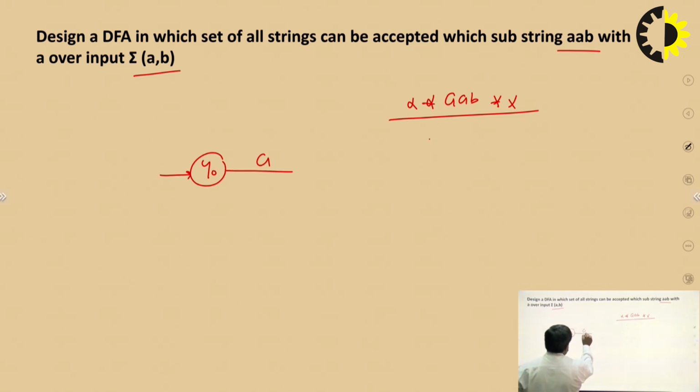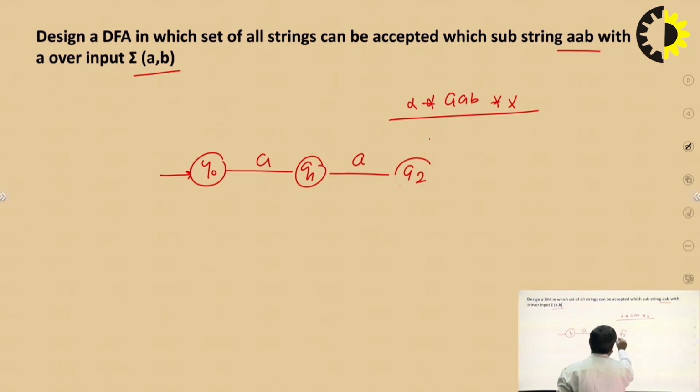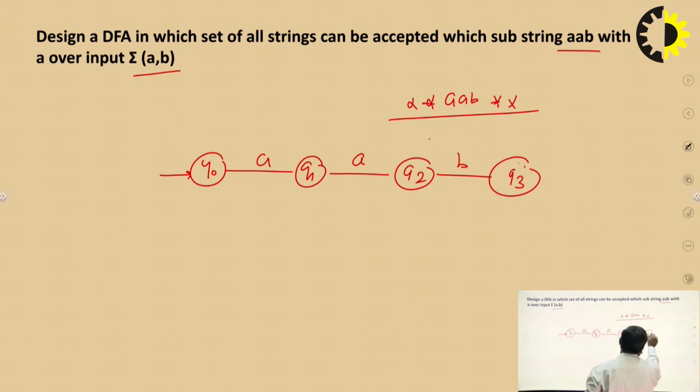Now it is A, Q1, now this is A, and that is Q2, now this is B, and this is Q3. Yes. Now A, B. What is the next step? Complete the machine. And when we complete the machine, we check that it does not disturb A, B. Now start from here.